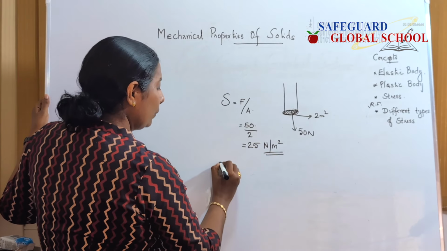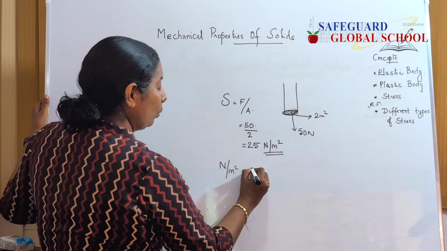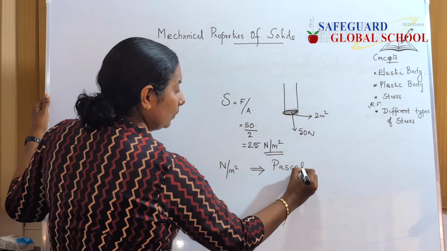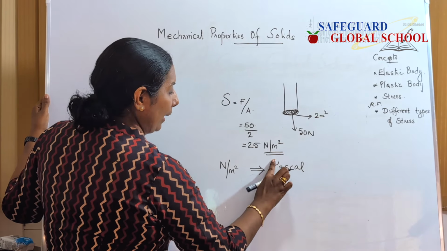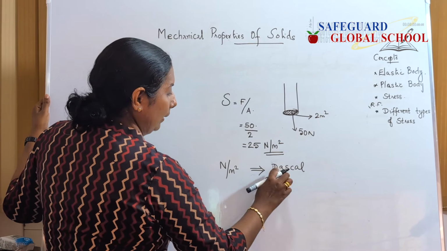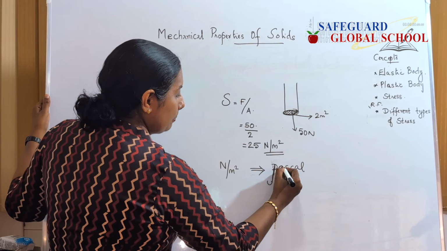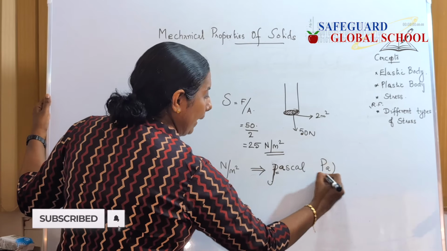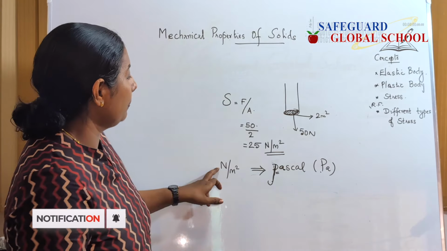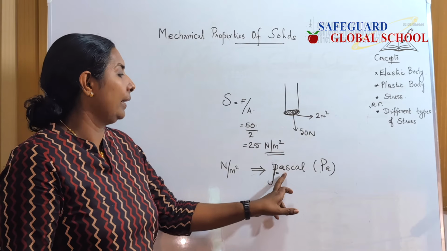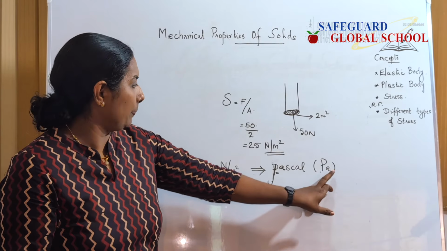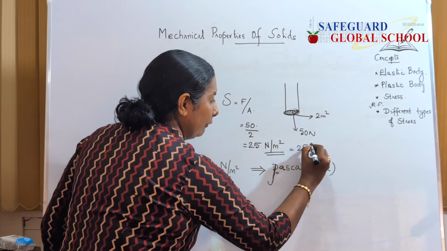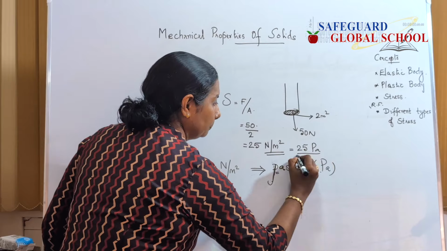You know that this Newton per meter square is otherwise called Pascal. You have to note that when you write the unit, this is Pascal. The P should be capital, or it can be abbreviated as Pa. So Newton per meter square, the unit is called Pascal, abbreviated as Pa. So it can be written as 25 Newton per meter square or 25 Pascal.